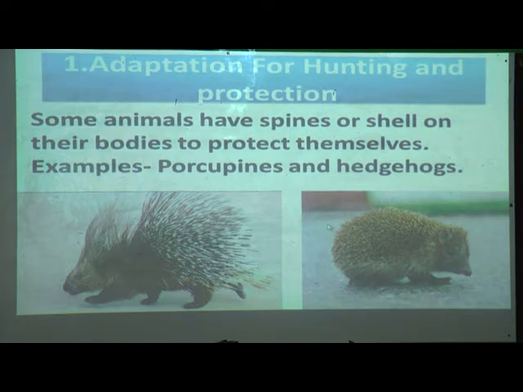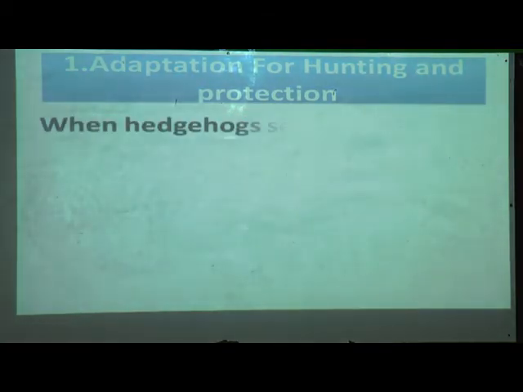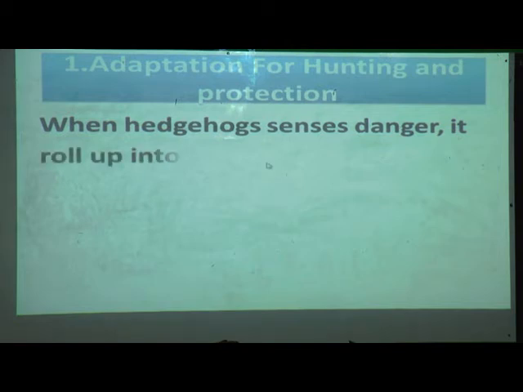When the hunter comes and attacks these animals, the spines are there on their bodies. Because of that, the hunter cannot catch its prey. When a hedgehog senses danger, it rolls up into a ball.